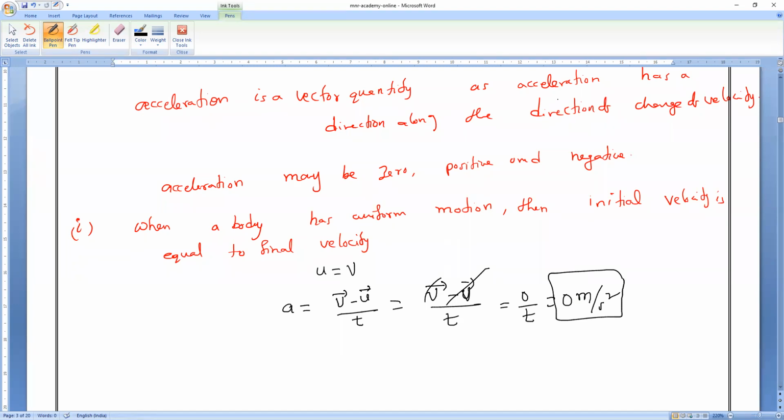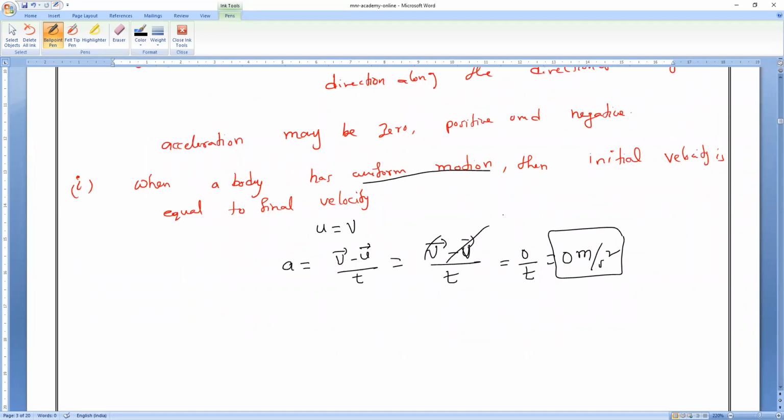So if a body has uniform motion, what is the acceleration of the body? Zero. Clear? Because it will travel with the same velocity, the initial and final velocities are same. Is it okay, guys?